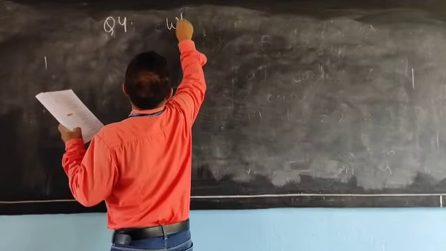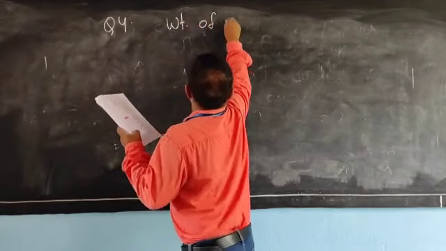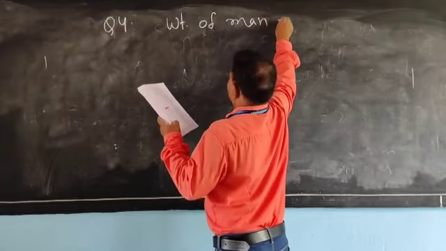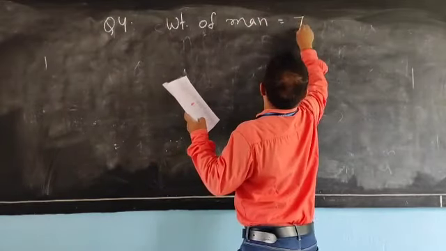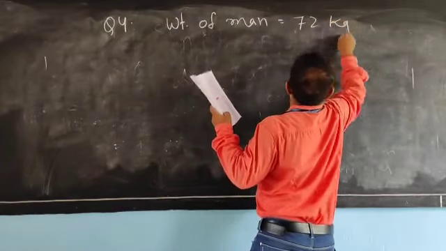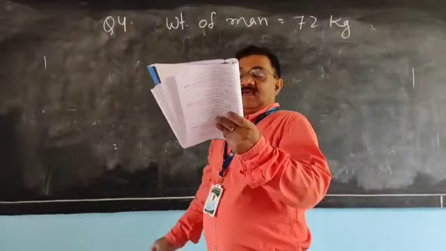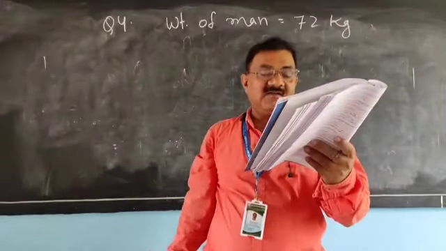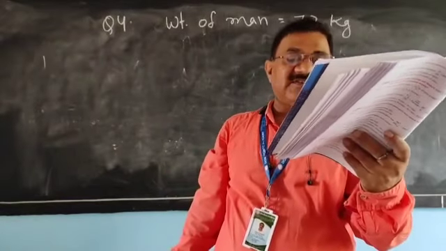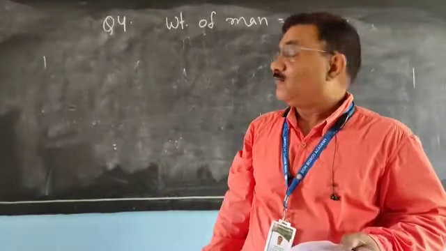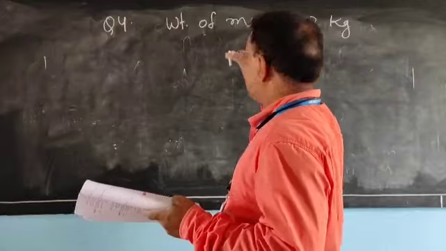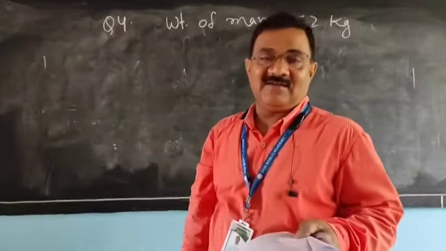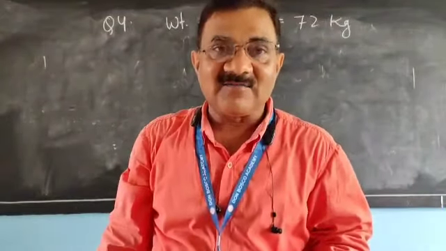Weight of a man is equal to 72 kg. His wife's weight is 25% less than his. Wife is 25% less than the weight of the husband.